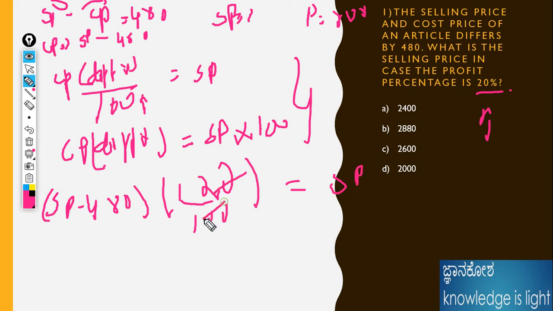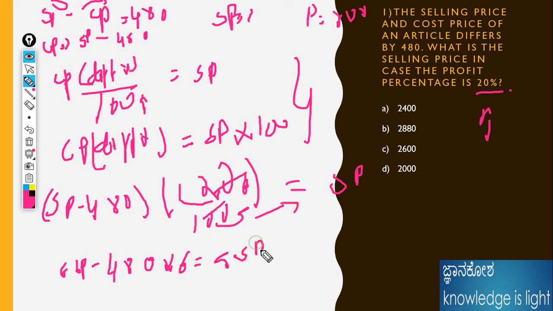120 over 100 is 6 by 5. Then 6 moves across: (SP minus 480) into 6 is equal to 5 SP. I am moving this 5 SP to the left, so 6 SP minus 5 SP is equal to SP. Therefore 480 into 6: 6 8s are 48, 4 carry 6, 4 into 6 is 24, 24 plus... that gives 2880. The answer should be 2880.